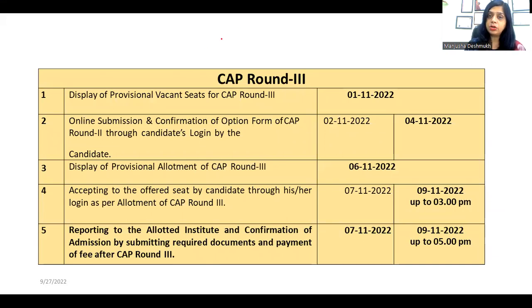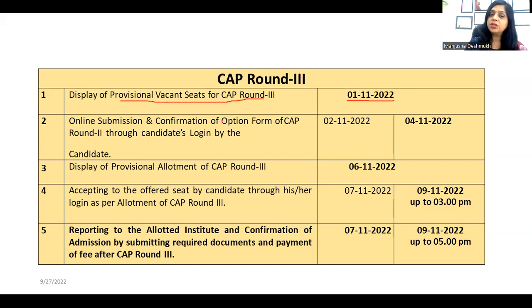In CAP round 3 also the procedure is the same. Display of provisional vacant seats. Some of the students will take admission in the institutes after CAP round 1, some will take after CAP round 2, and then very few seats will be available for CAP round 3. But how many seats are available will be made available on 1st of November. That is known as display of provisional vacant seats for CAP round 3.